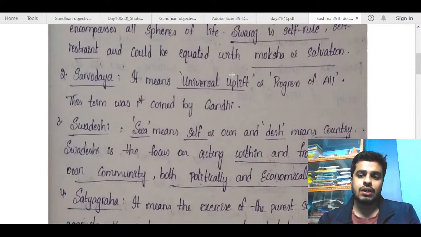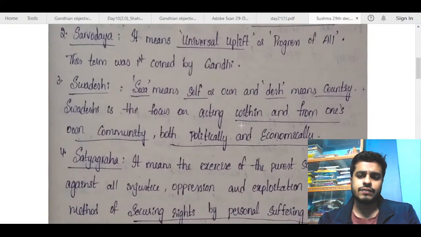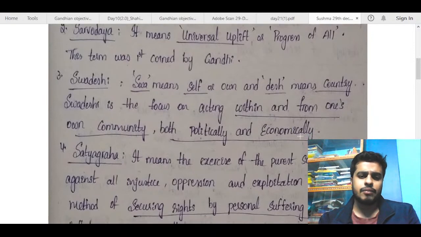Sarvodaya. Okay, again, try to mention some examples here. For Sarvodaya, you can talk about untouchability. You can talk about Harijan Sevak Sangh. So all of those things can be mentioned here. Then self-reliance. Okay, this is fine. So here again some examples can be mentioned.